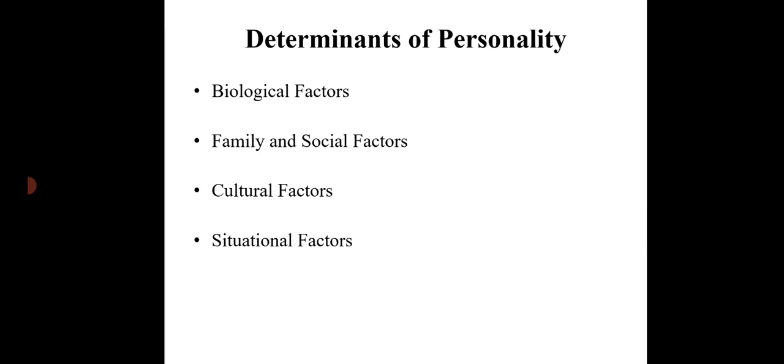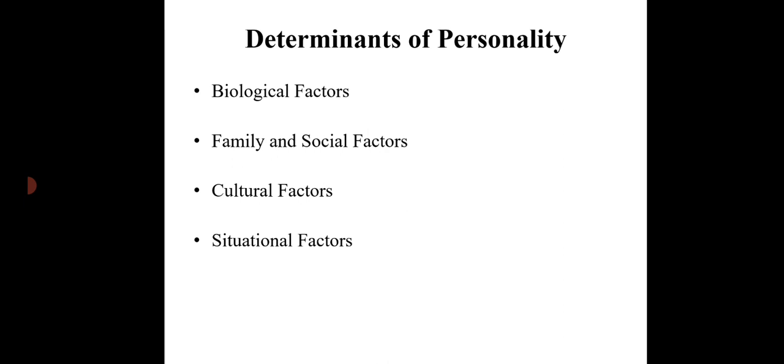When you talk about an individual's personality, that is a combination of certain things which you get in heredity from your ancestors, from your parents, grandparents, right? So we generally say that we have got it from the genes. Genetically we get certain things from our parents and grandparents.